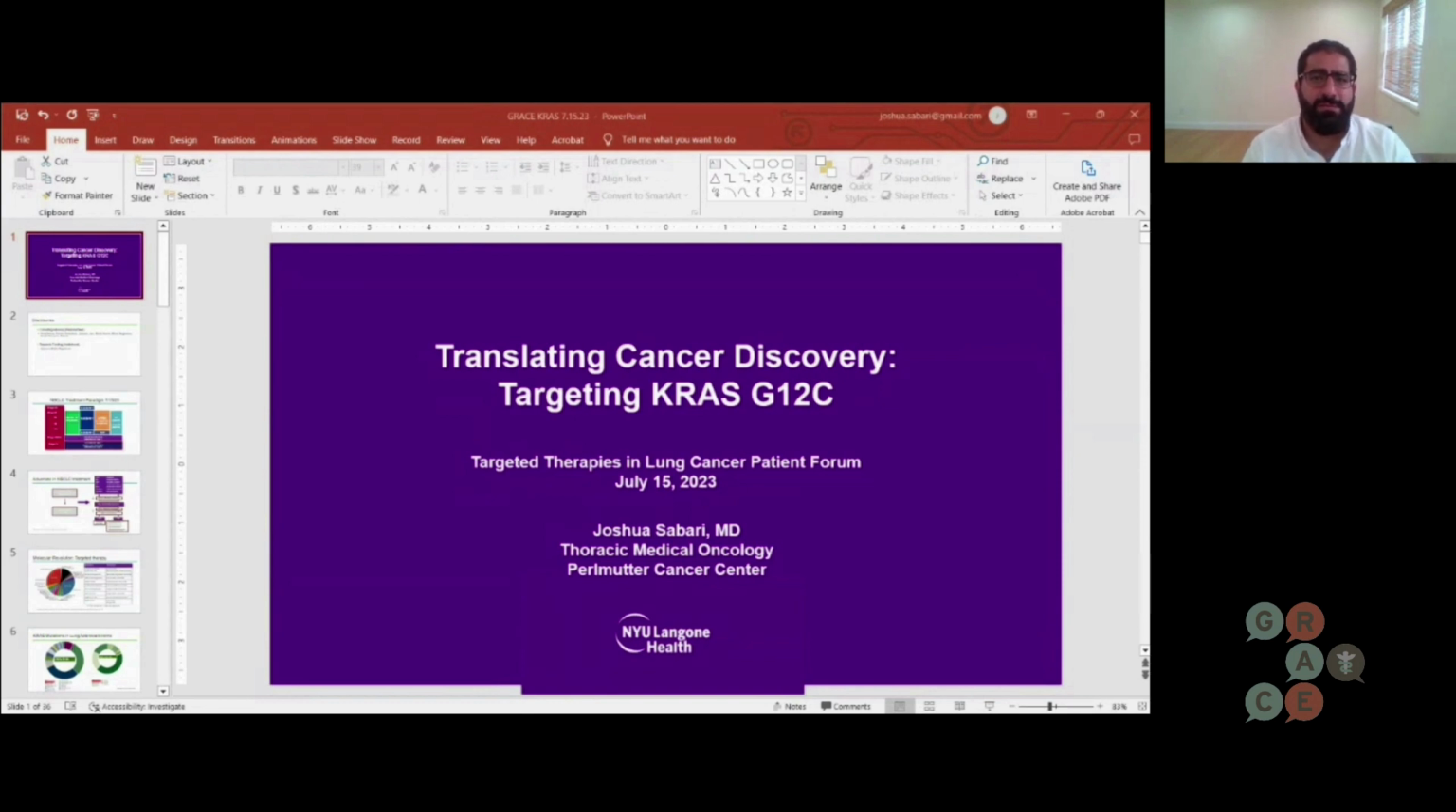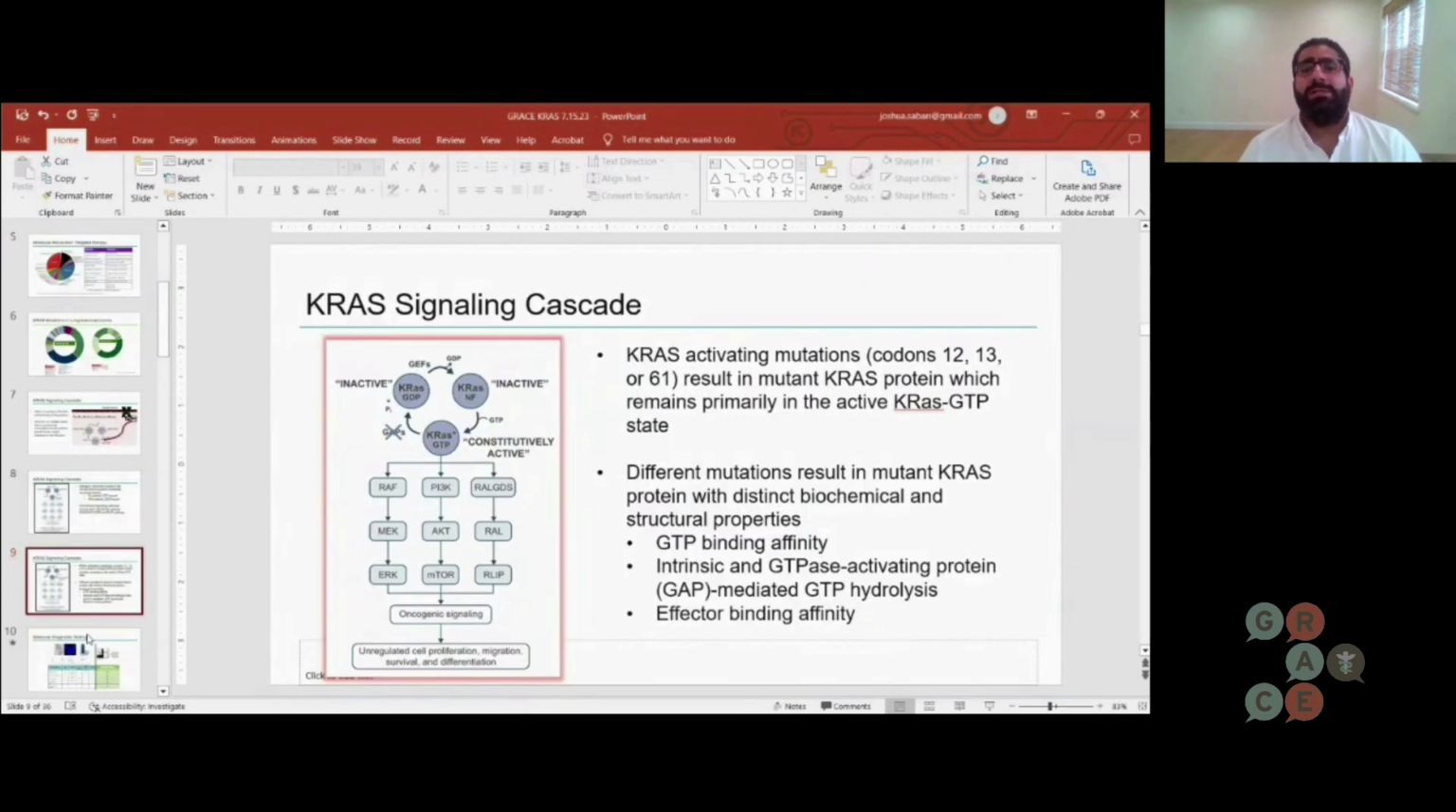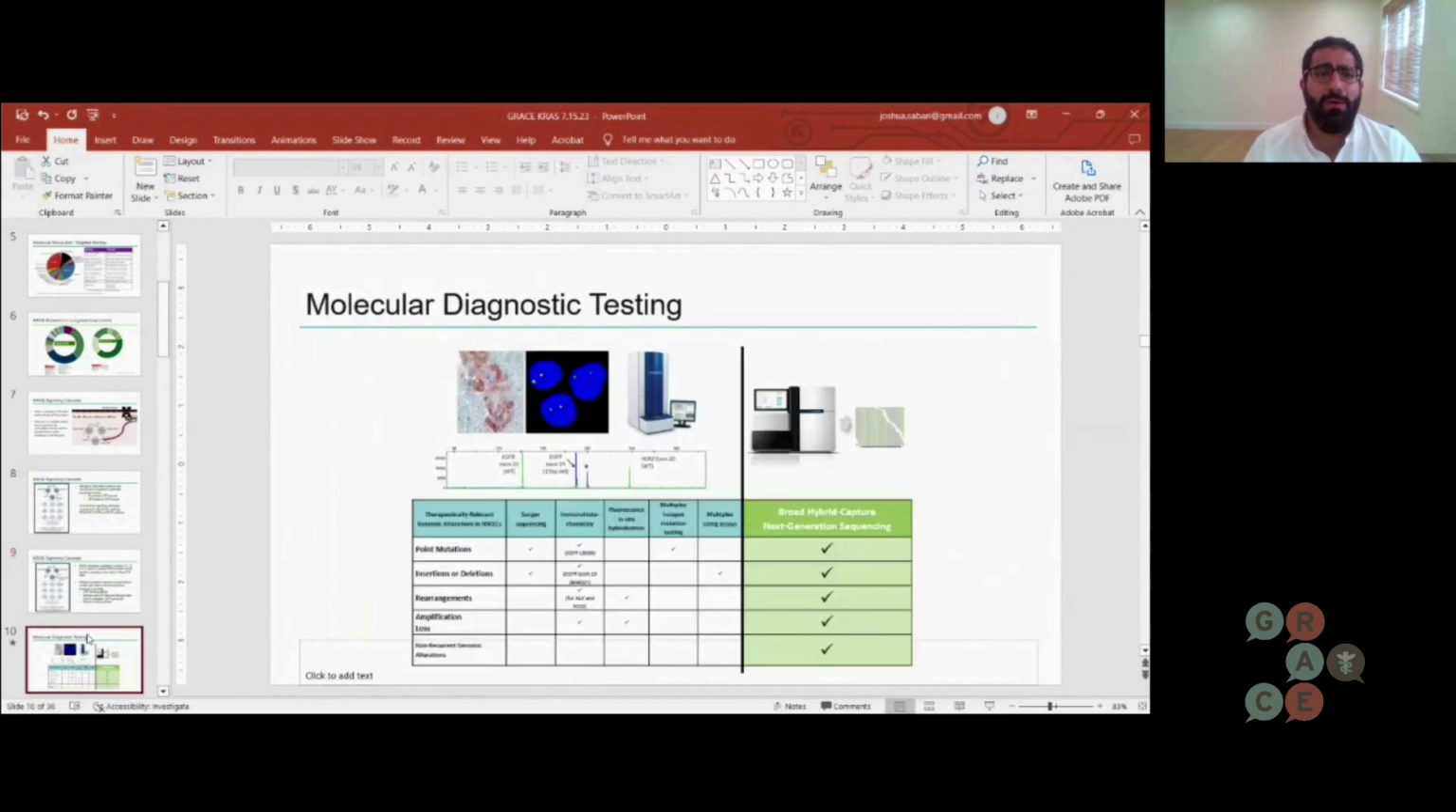This is a really nuanced system where you have an on and an off state. You can imagine that thermostat in your house. And the way that that's mediated is by something called the GTP and GDP bound state. What happens in mutation or cancer is that the KRAS switch is always turned on. So KRAS mutations lead to this constitutive activation where you get constant signaling through this pathway, leading to proliferation and metastases.